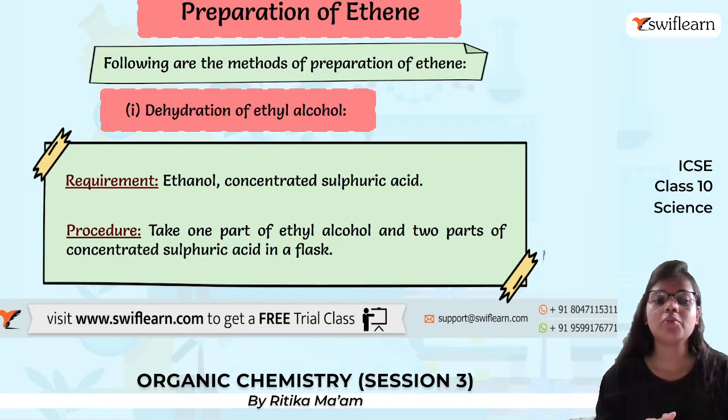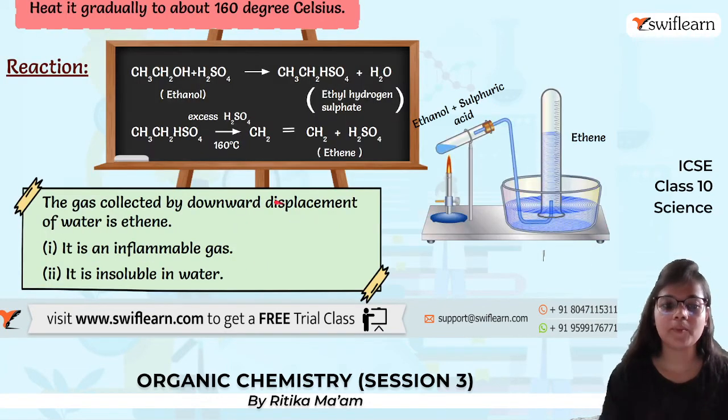Now, talking about preparation of ethene. How to prepare ethene? First method is dehydration of ethyl alcohol. So what do we need here? We need ethanol and we need sulfuric acid. We are taking 1 part of ethyl alcohol and 2 parts of concentrated sulfuric acid. The acid should be concentrated and we should take it according to the proportion.